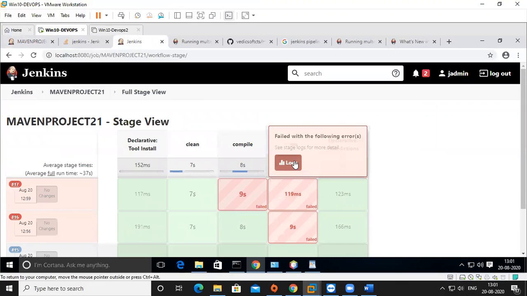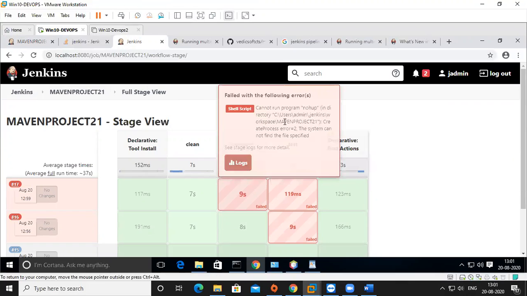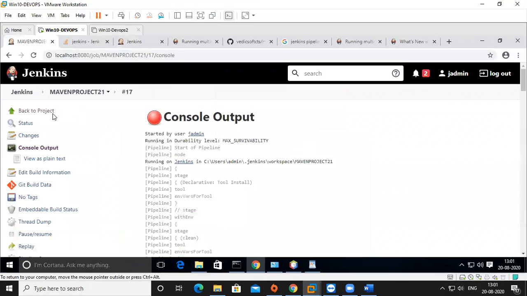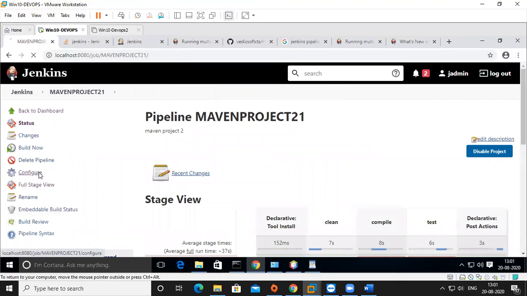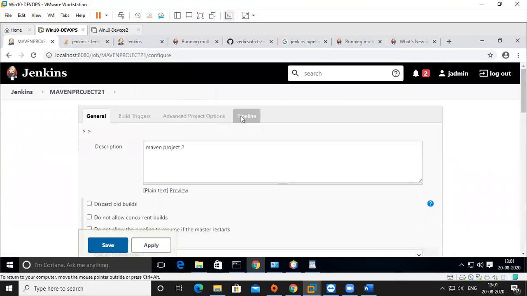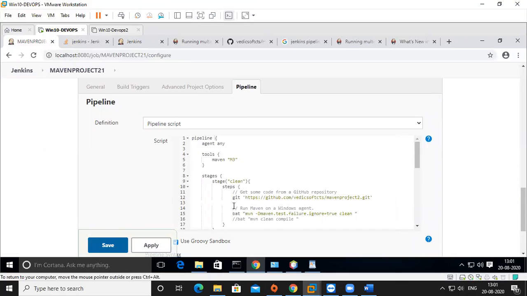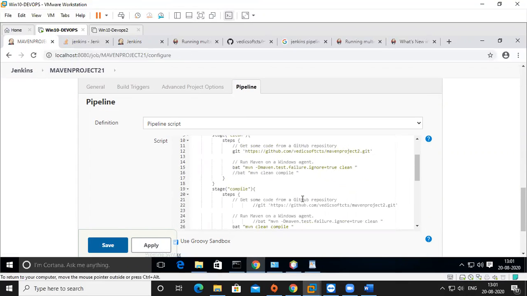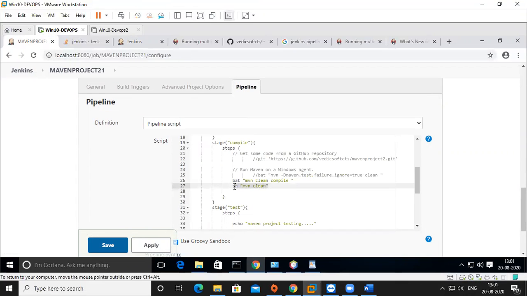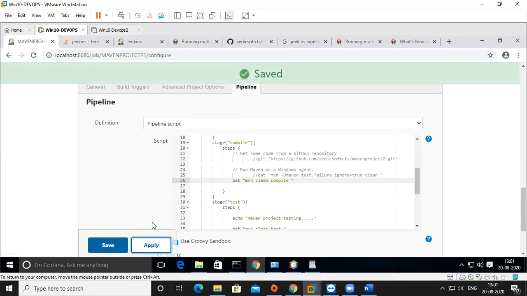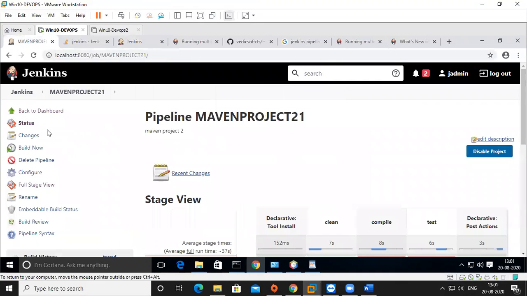When you click on log, it is showing nothing, but if you look, it shows what the error is. Now what you have to do is go again and find out why, either a code error, or maybe a script error, or maybe some declaration error, check it, then apply, save it, and build now.